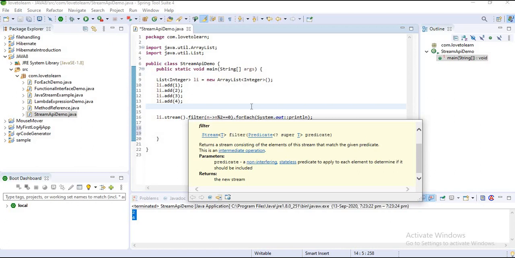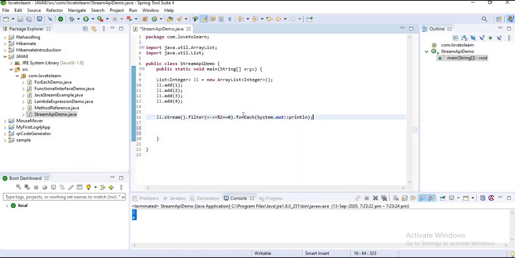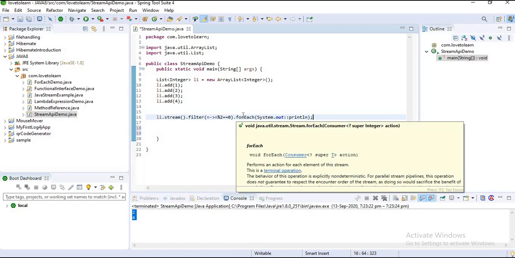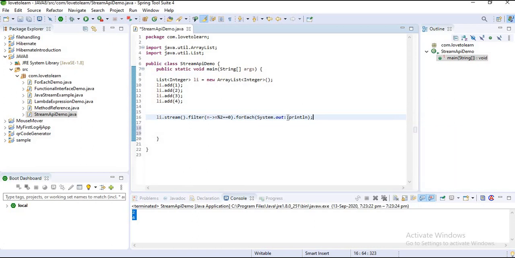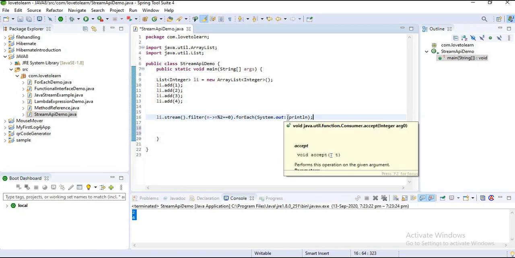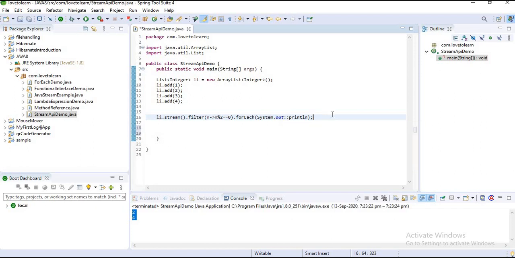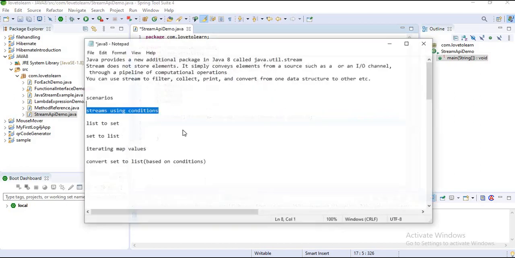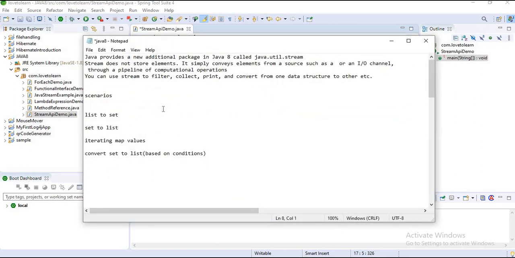You already know the forEach loop in Java 8, and here I use a method reference. Guys, if you don't know lambda expressions, method references or the forEach loop, please go to the description. You will find links to videos on lambda expressions, method references and more. Now this one is completed.